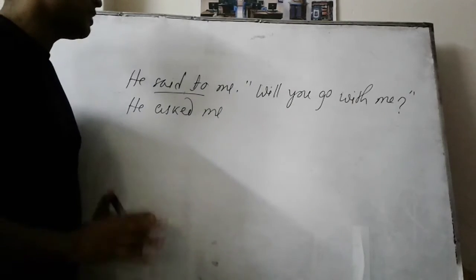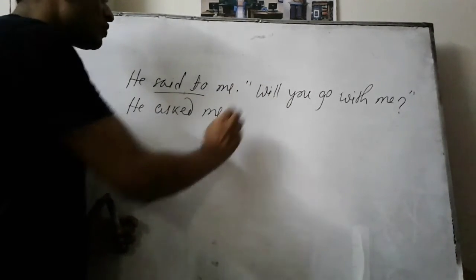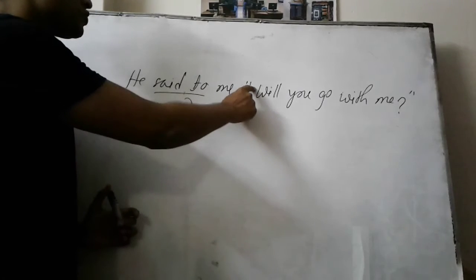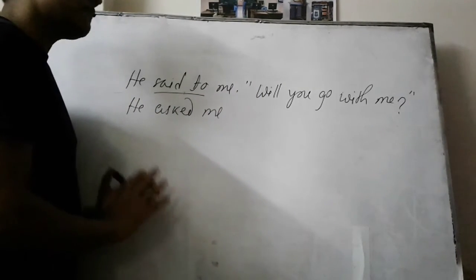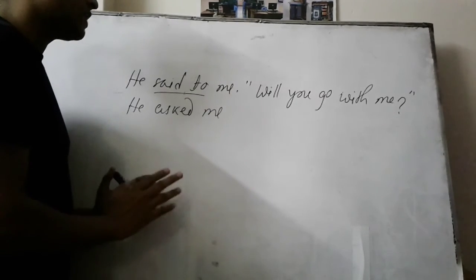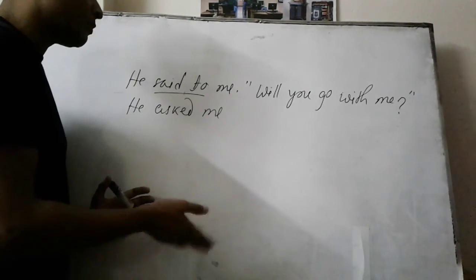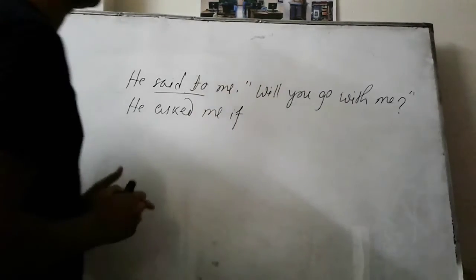You should keep in mind that if the sentence starts with a WH question, then that very WH question will come here in the place of the inverted comma. But if you don't have any WH question in the interrogative sentence, that means if the interrogative sentence is without a WH question, then you should take if in the place of the inverted comma.